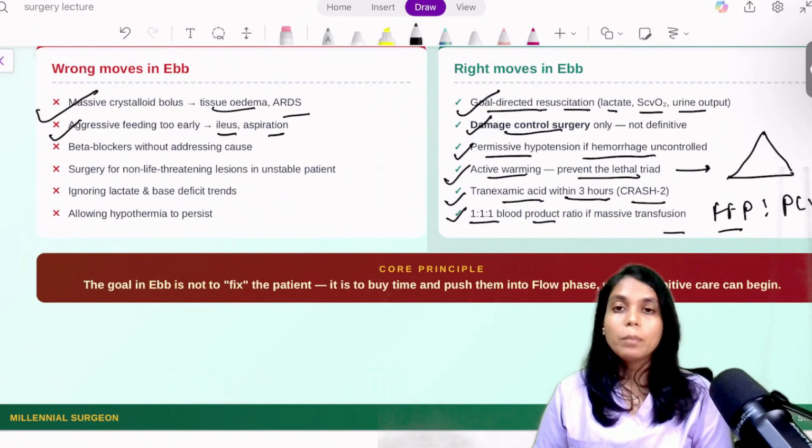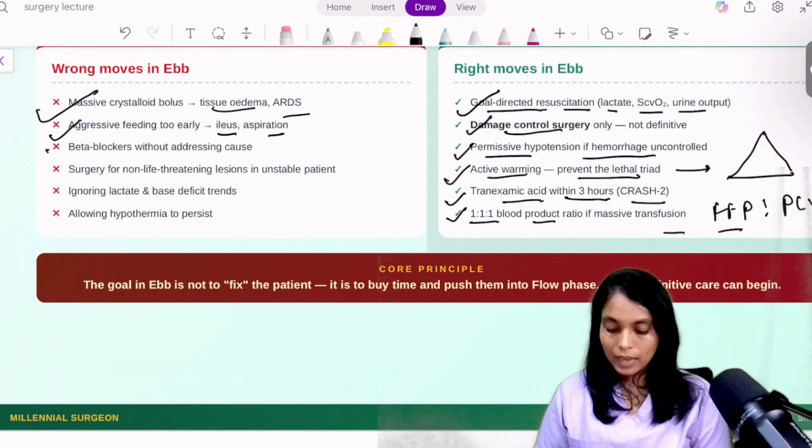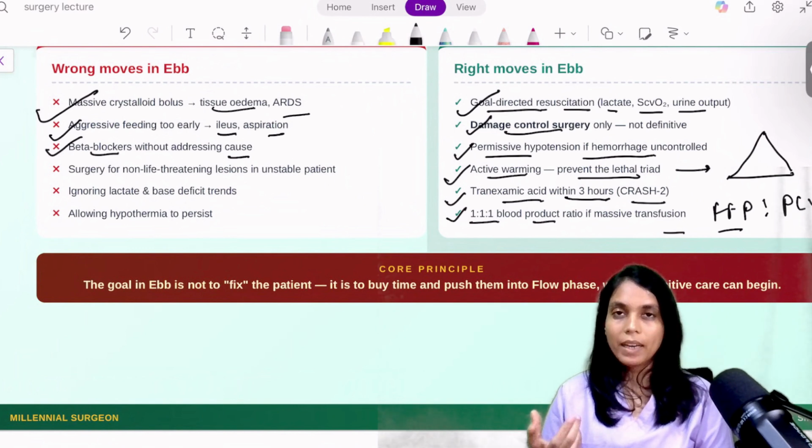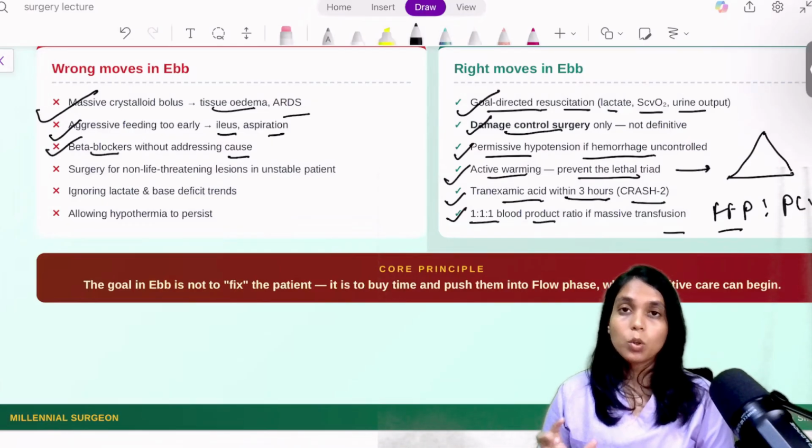Okay, giving beta blockers without addressing the cause, because if the patient is tachycardic, they don't need your beta blockers, they need you to find out the cause of that tachycardia, which might be pain. Okay, which might be sepsis. So find out the cause before giving beta blockers, because 99% of the time the patient doesn't need a beta blocker if the patient is having tachycardia in the F phase.